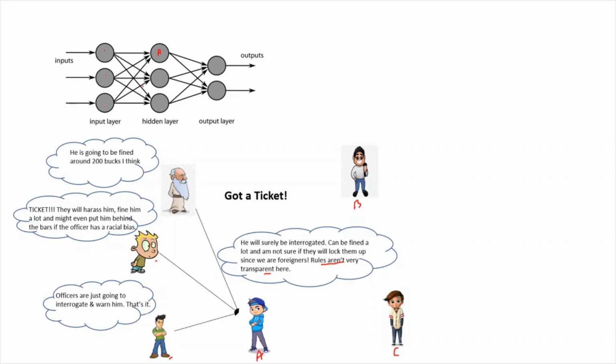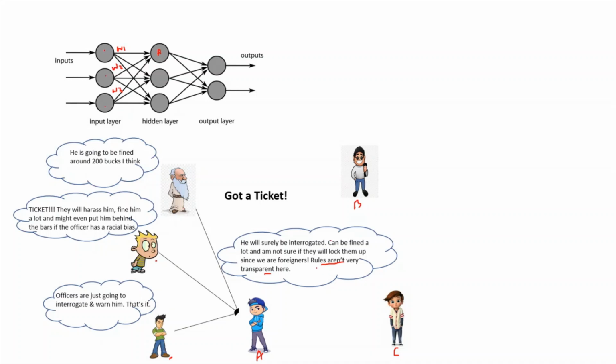As I said, A has some preconceived notion about his neighbors, so he has attached some weight to whatever has been said to him by his neighbors. Let that be W1, W2, and W3. W1, W2, and W3 do not have to be the same. They can be different, and they can also be the same. There is no hard and fast rule regarding this.